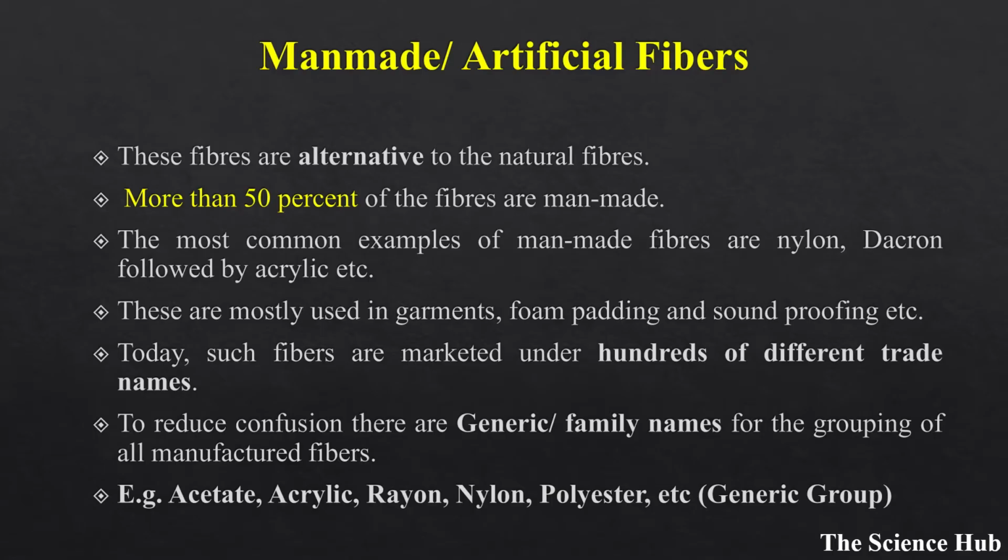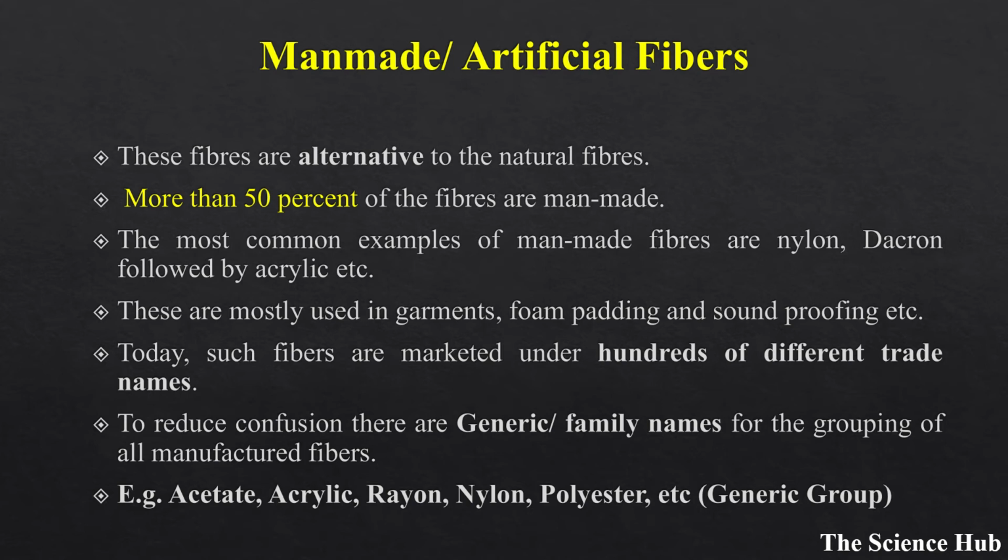Then we will look at man-made fibers. They are also called artificial fibers. These fibers are an alternative to the natural fibers. More than 50% of fibers are man-made. The most common examples of man-made fibers are nylon and Dacron, followed by acrylic and many more. These are mostly used in garments, foam padding and soundproofing.